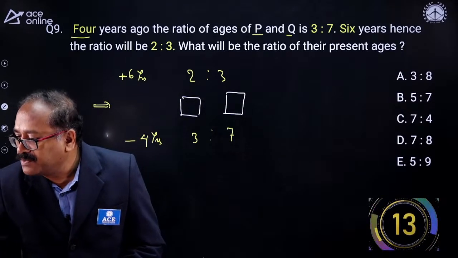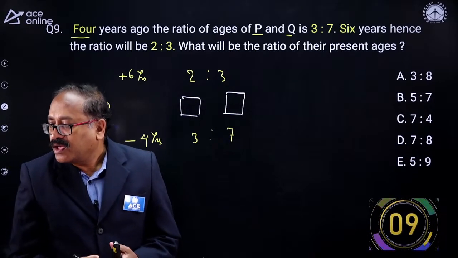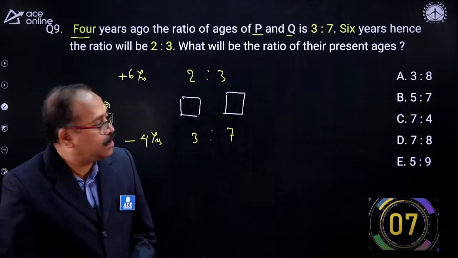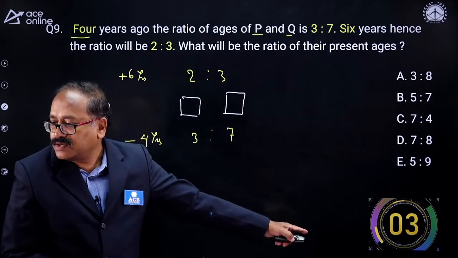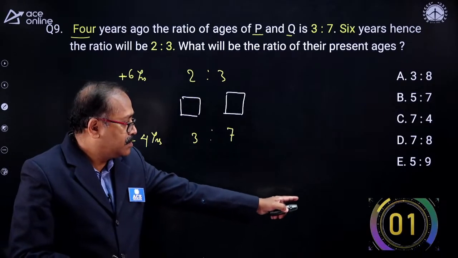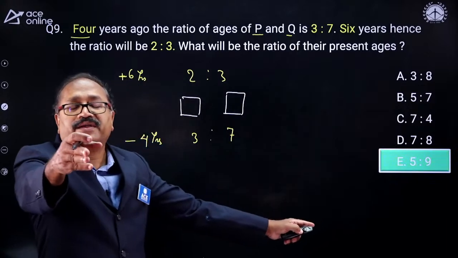And then Deepti says option E. Aman, and then ready. Option E, and 5 more seconds. Let me check. 5 more seconds, and the time is up. And option E, that's right, that's right.